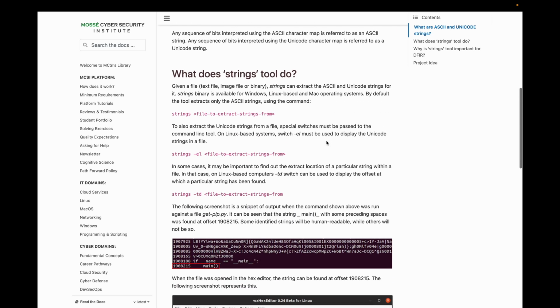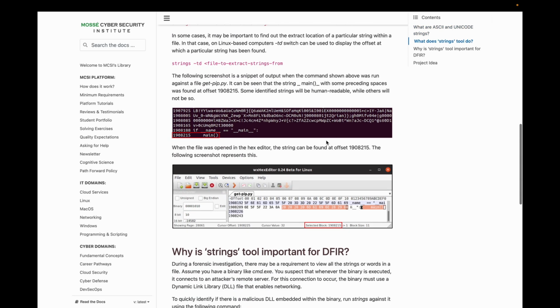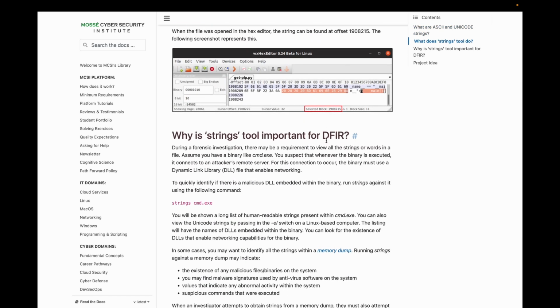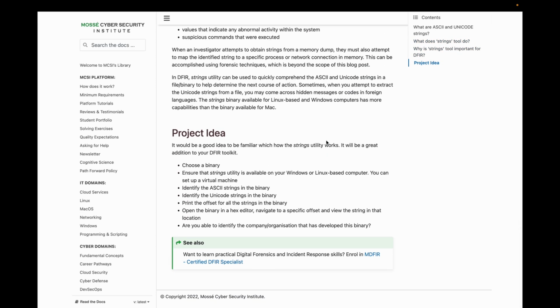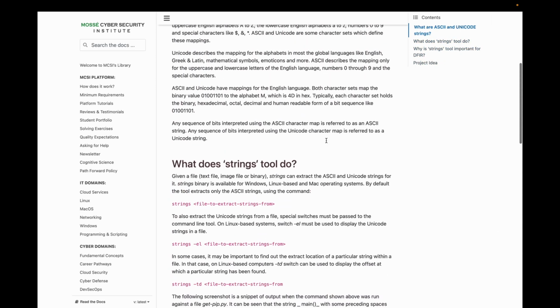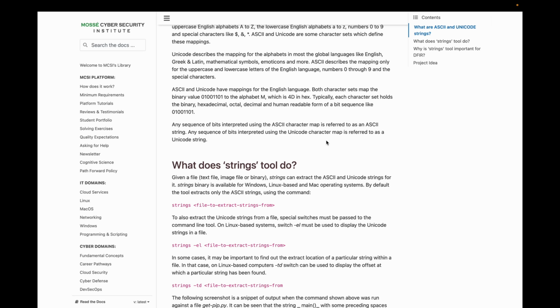Why do we look for strings? This is to extract certain things from files. It could be scripts, URLs, whatever, right? So this article goes into that. Just want to explain that. Let's jump into this one.